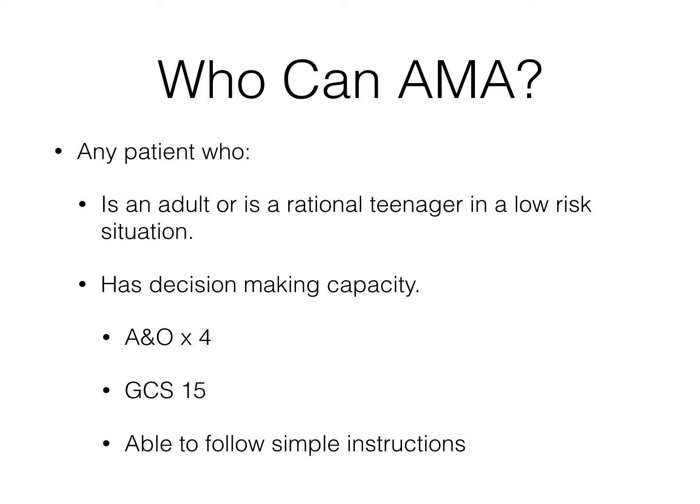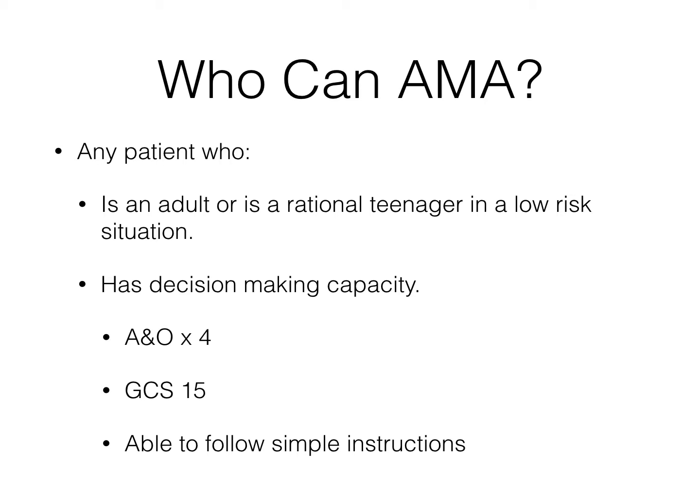So now this brings us into who can AMA and who is a candidate for signing out against medical advice. Any patient can AMA who is an adult or a rational teenager in a low-risk situation, meaning they are 18 years of age or older, or they're between the ages of 13 and 18, so they're a teenager. They're rational, meaning they can answer all your questions, they're thinking appropriately, and they are in a low-risk situation. And they also must have decision-making capability.